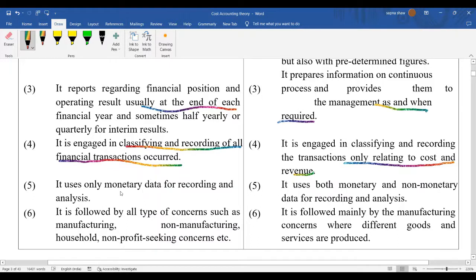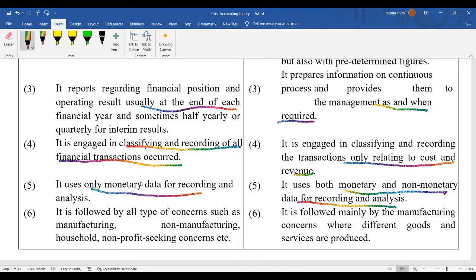In financial accounting, only transactions which have some monetary value are recorded.